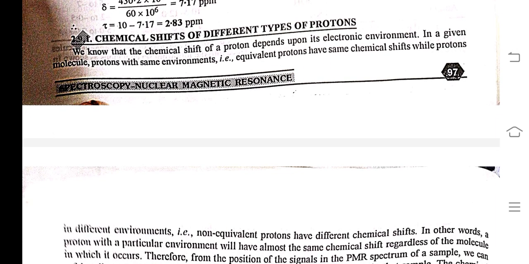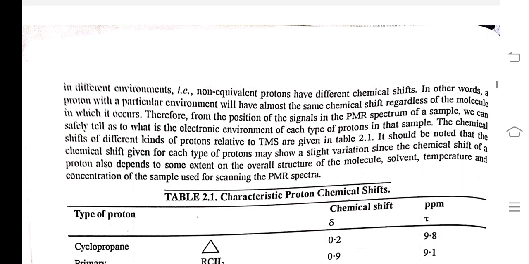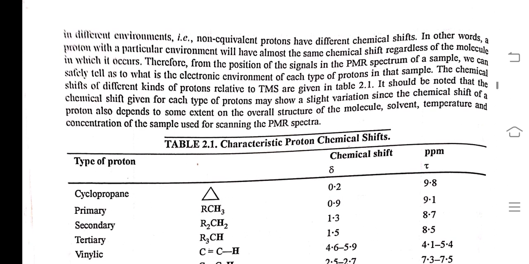Now, chemical shift of different types of protons. We know that the chemical shift of a proton depends upon its electronic environment. In a given molecule, protons in the same environment, equivalent protons, have the same chemical shift, while protons in different environments, non-equivalent protons, have different chemical shifts.